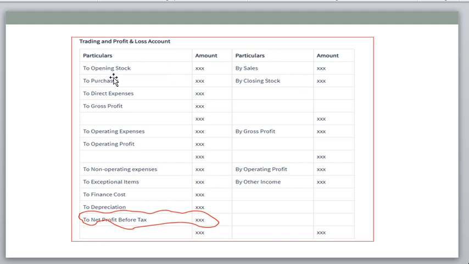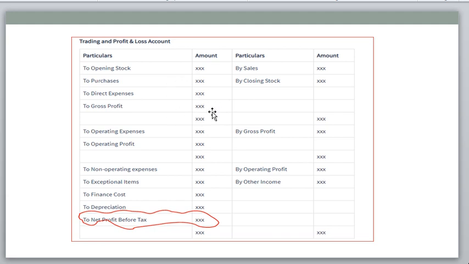So finally, opening stock plus purchases plus direct expenses need to be deducted from sales and closing stock, and finally you will get the gross profit. So income minus expenses, you will get the gross profit, right? This sales is the income, but closing stock is not income, it's the value of the closing stock. That value we need to write out over here. Okay, so finally we will get the gross profit. Let's say here 1 lakh is there, and here also the same 1 lakh, but the difference goes to the profit or loss.